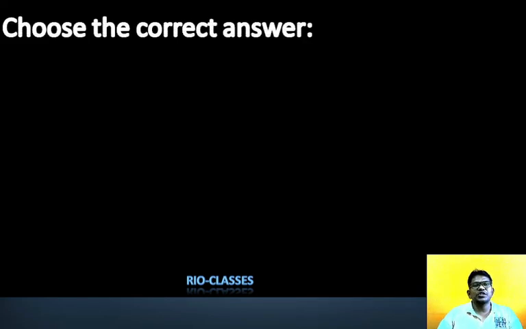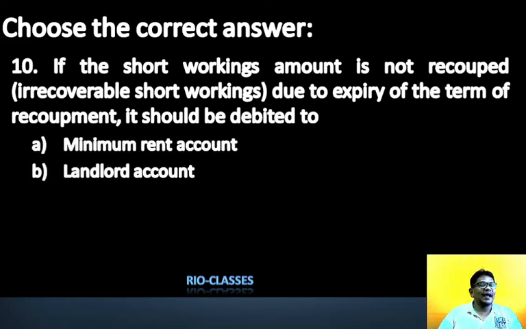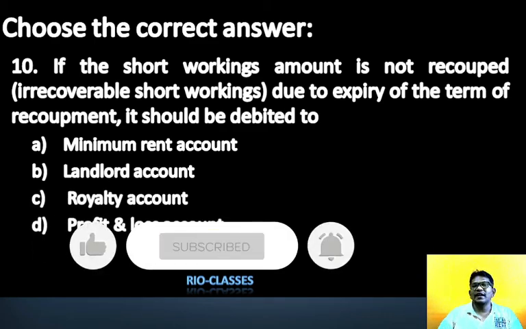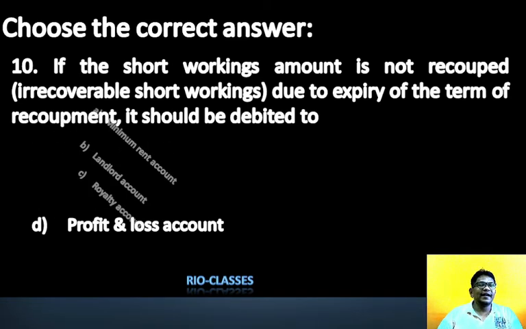Next question: the short working amount is not recouped, means irrecoverable short working, due to expiry of the term. It should be debited to minimum rent account, landlord account, royalty account, or profit and loss account. Remember, the short working amount which is irrecoverable should be debited to profit and loss account, because it is always a loss.